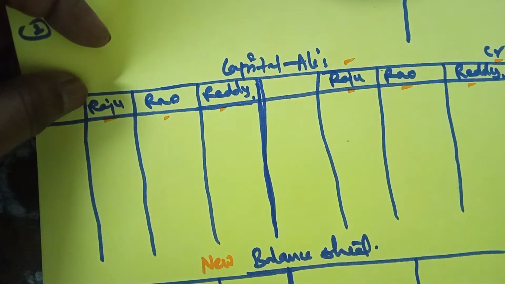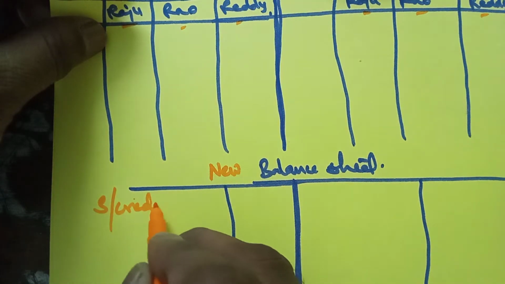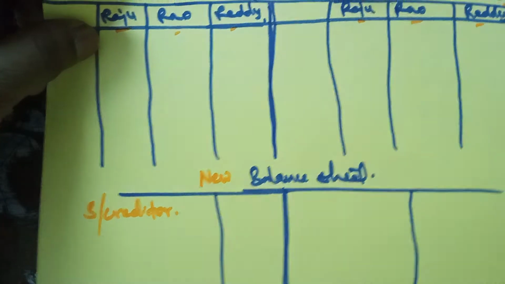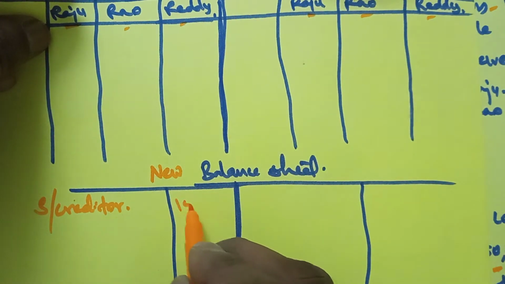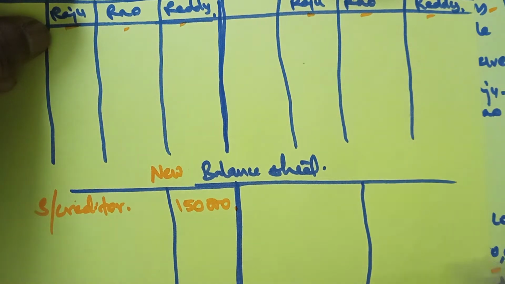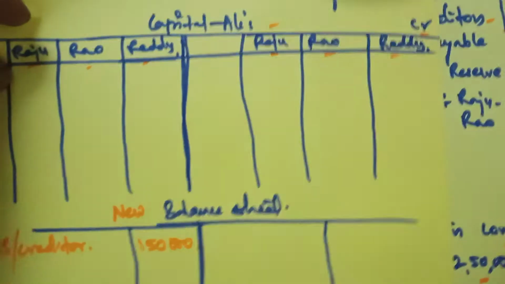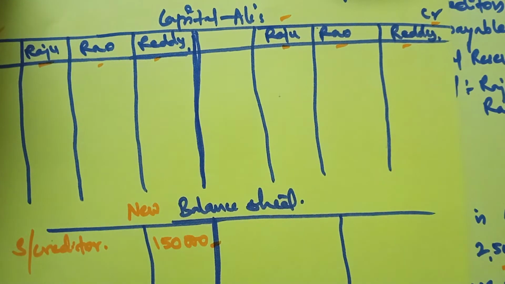Sundry creditors are a liability, so show it on the liability side. Its amount is unchanged; you got no adjustment. Therefore, it appears at the same value as in the question. Take it as it is.